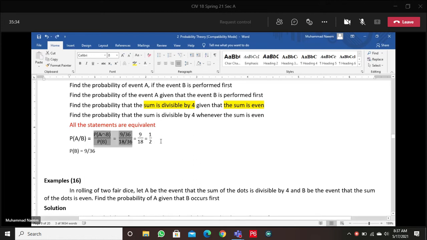But if we use the formula, in the numerator, the probability of the intersection is 9 by 36. In the denominator, the probability of the event B is 18 by 36. By simplification, we have the same formula, the same answer. Also, we have calculated the probability of B, which is 9 by 36, which is equal to 1 by 4.